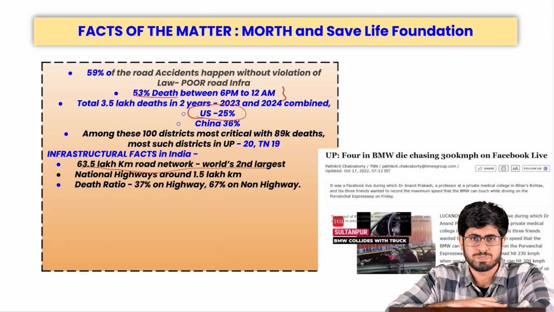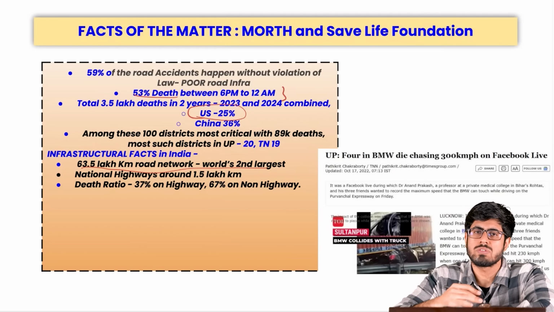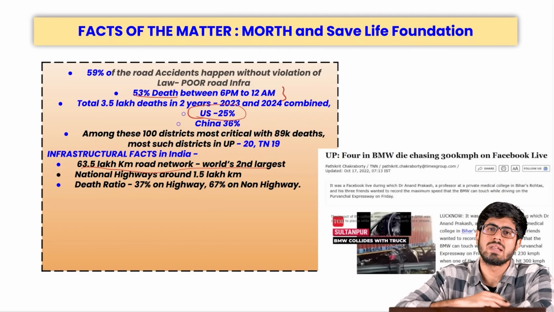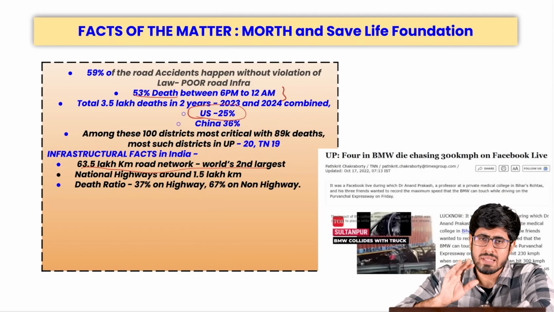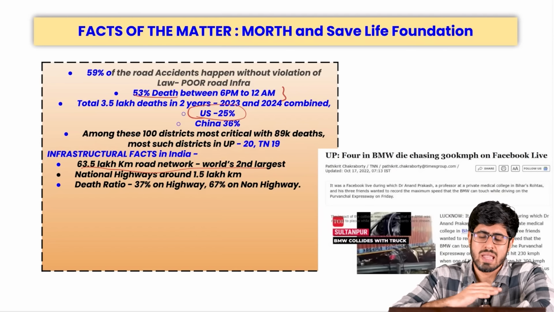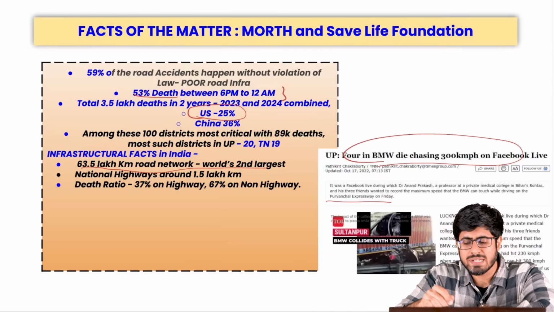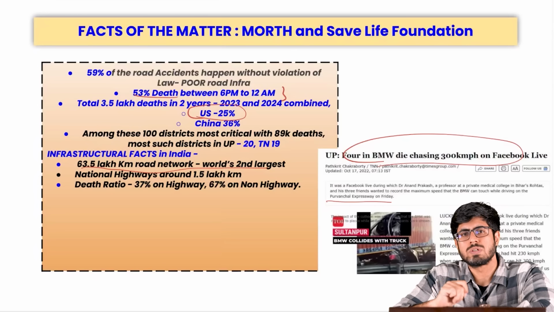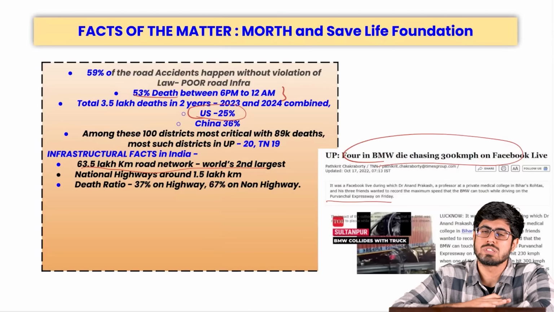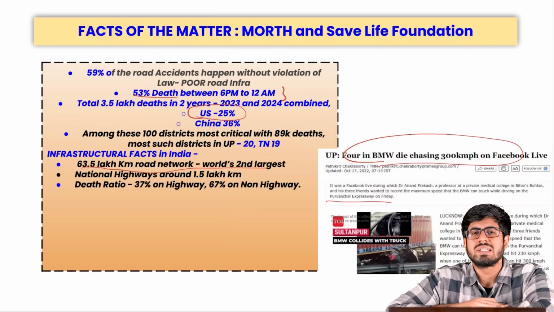What does this tell us? This tells us that there is still a lot of road to move forward in the idea of road safety in India. And there is a specific issue here. If you see, it is not just that infrastructure. Even if we build such excellent infrastructure, people tend to go to such heights, and this irresponsible behavior is one of the major contributors to the issue of road fatalities in India.